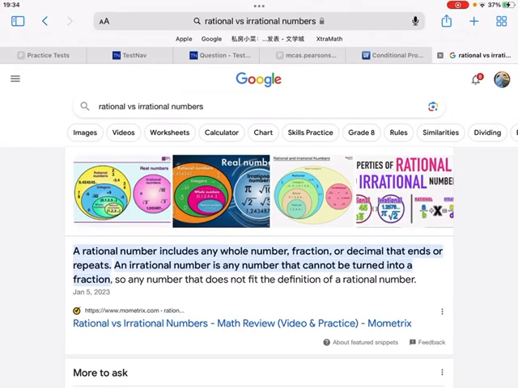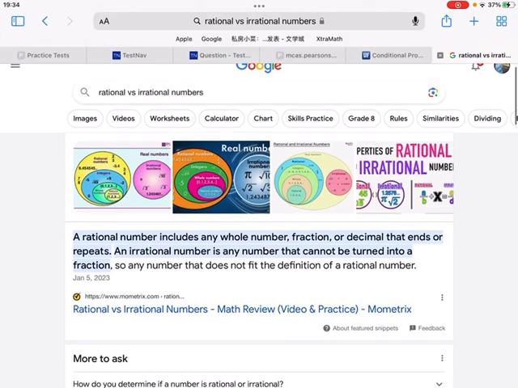I'm going to start with explaining what a rational number is. A rational number is basically everything that can be written as a fraction. Irrational is if you can't write it as a fraction. If you can write it as a fraction, it's rational. That's how I think of it.